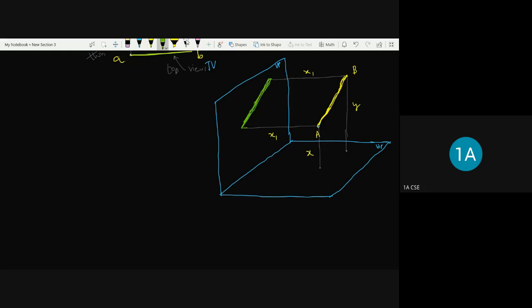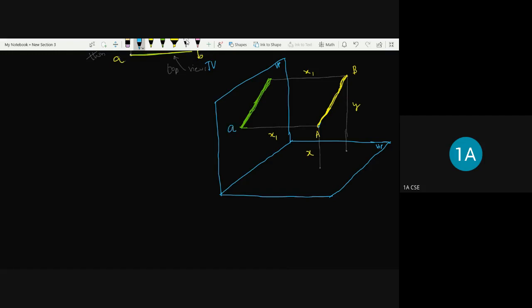So if you look at here, as I told, the point A in front of VP distance is x1. The point B in front of VP distance is also x1. Means both the points A and B are at the same distance from the vertical plane. Means the line is parallel to the vertical plane. When the distances are same, we can say the line is parallel to the vertical plane.